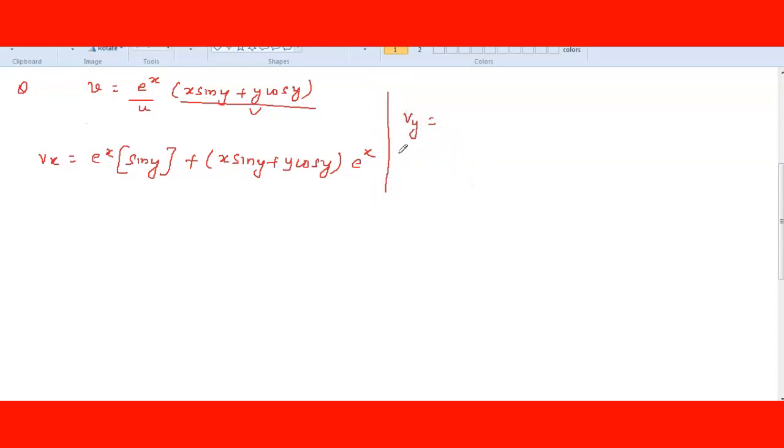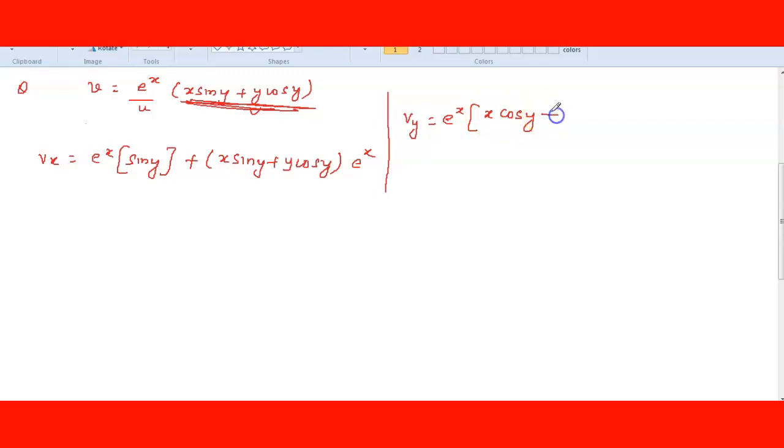Vy means we are differentiating this v with respect to y. So this is the constant: e power x you take outside. No need to apply u into v here because this is completely constant. This one only you have to do. So x into sin y differentiated with respect to y: x as it is, sin y becomes cos y.